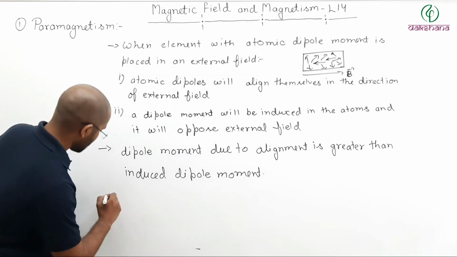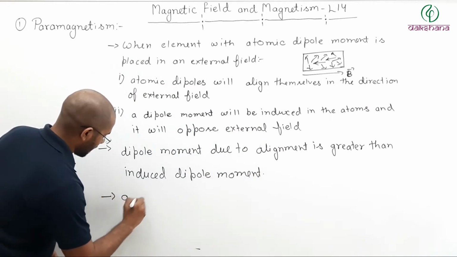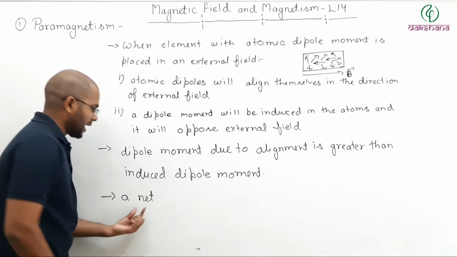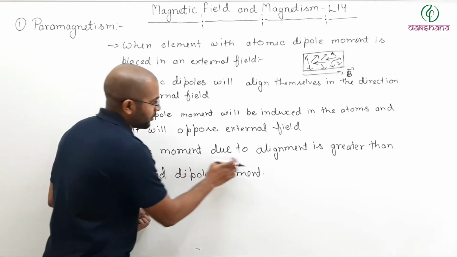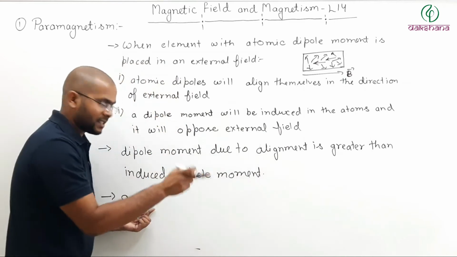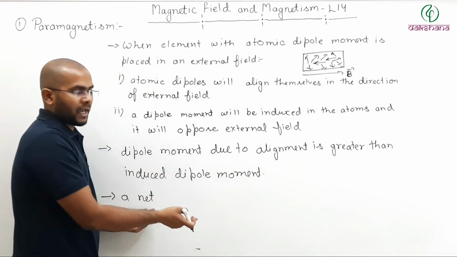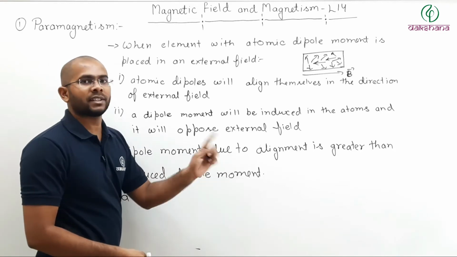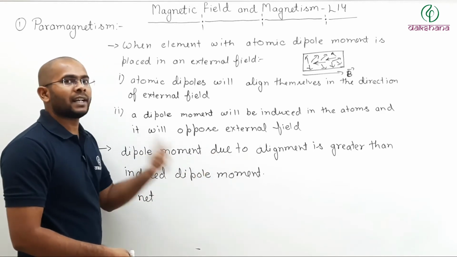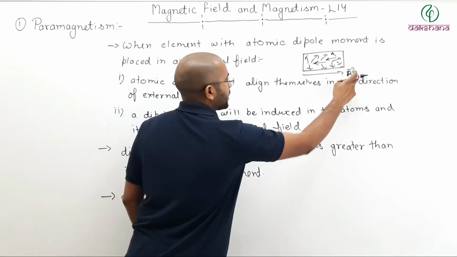So here you can write a net. Why am I saying net? Because that is the resultant of dipole moment due to alignment plus induced dipole moment, and they are in opposite directions. And since dipole moment due to alignment is greater than the induced, net dipole moment will be in the direction of external field.